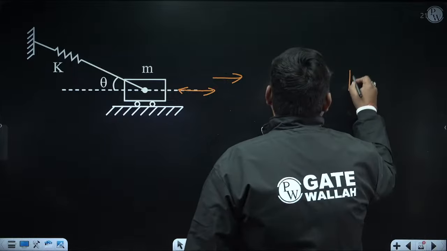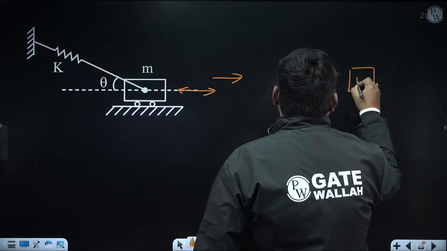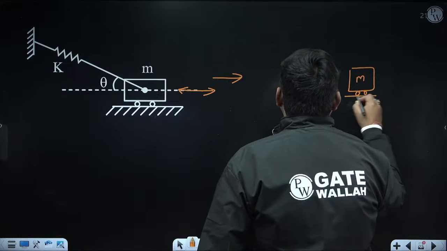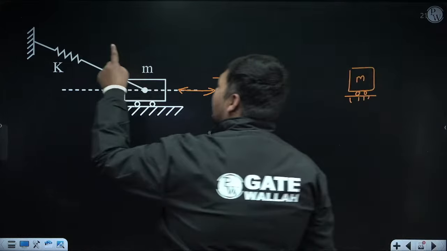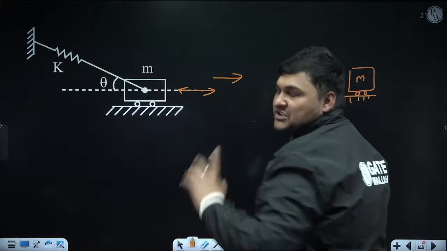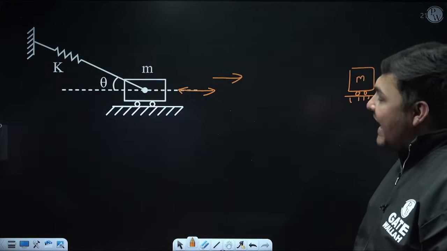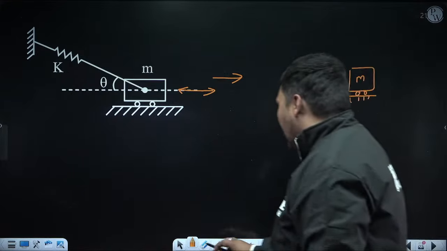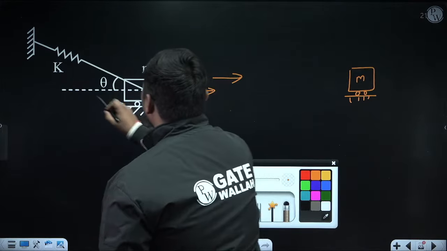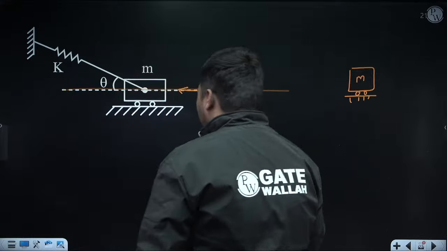In the equivalent diagram, the spring which is not aligned in the direction of vibration, I will replace with an equivalent spring, and that equivalent spring will be aligned in the direction in which the mass is vibrating. Right now the mass is vibrating in the horizontal direction, so we will align this spring in the horizontal direction.